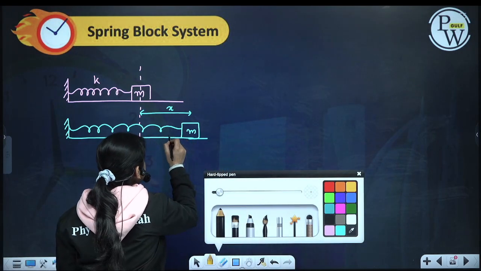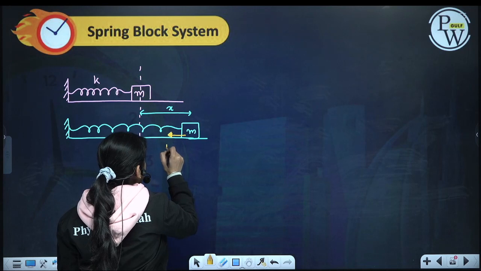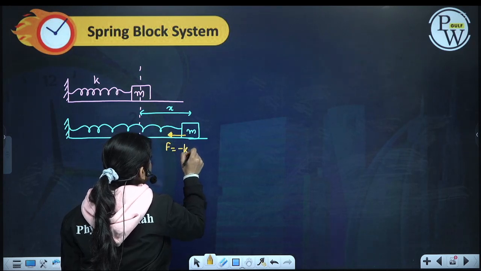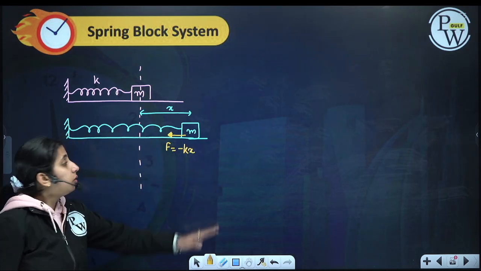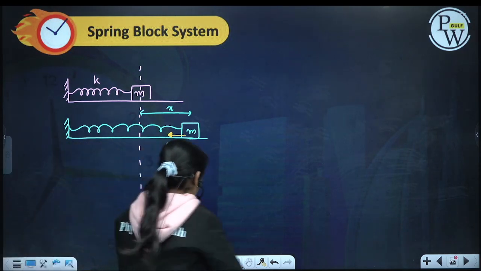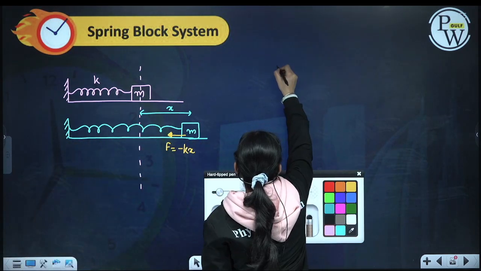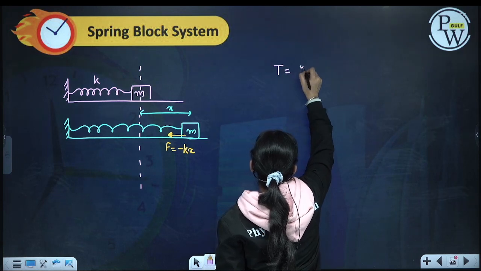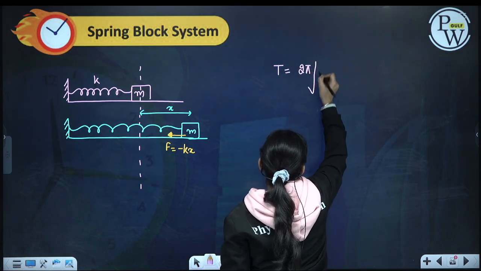A restoring force F equal to minus kx will act on it, which will try to restore the position.